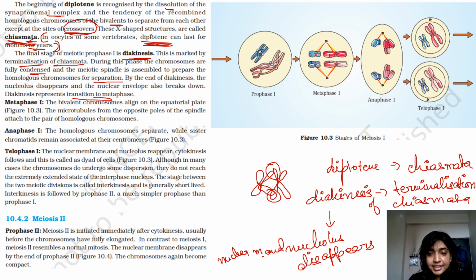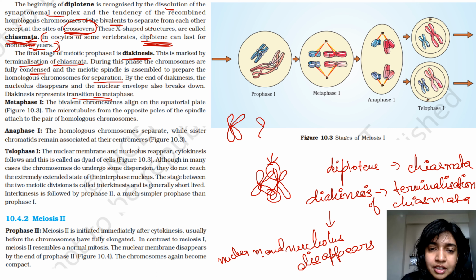Now let's move to the next stage, which is metaphase 1. Till now we have only been studying about the prophase. As I said, it is the longest stage of your meiosis 1. So now let's move to metaphase. So in metaphase, the bivalent chromosomes, till now what has happened is in your diakinesis, this particular structure gets broken down. So you have chromosomes like this now, with some parts of it being exchanged during the crossing over.